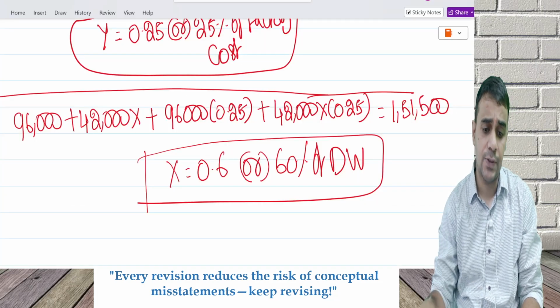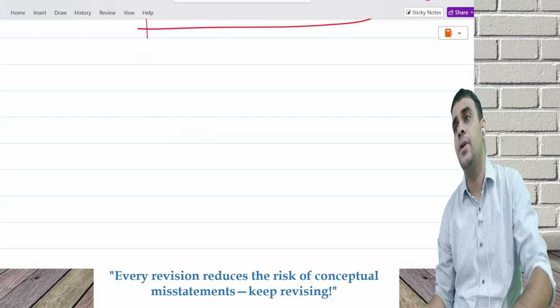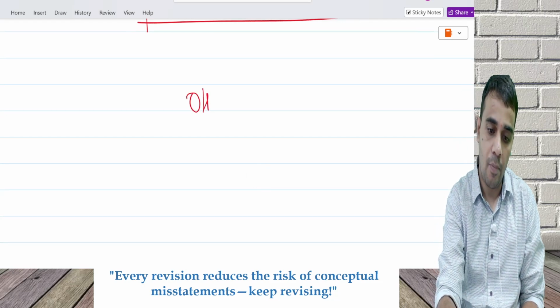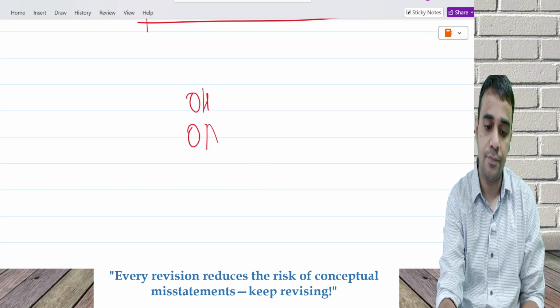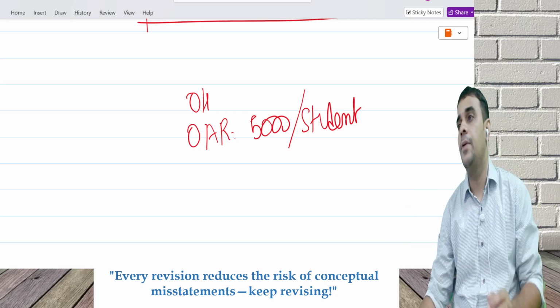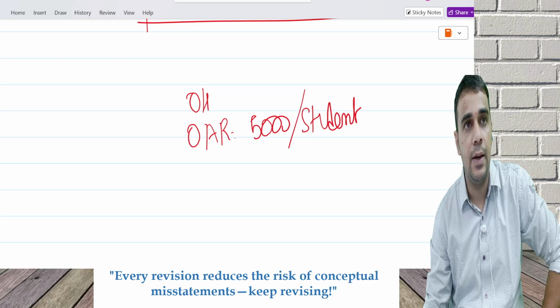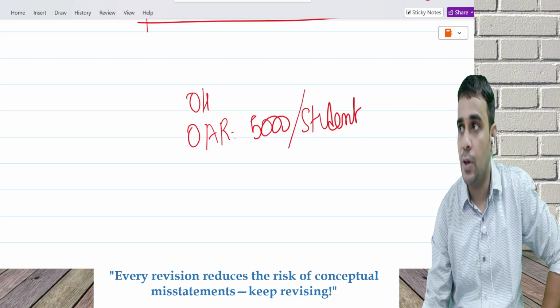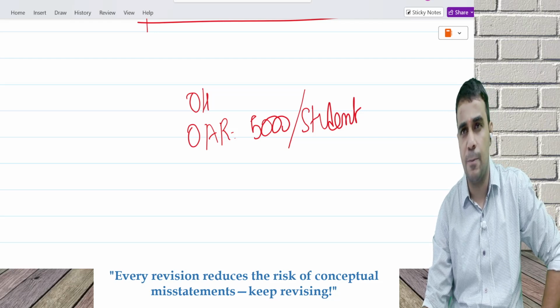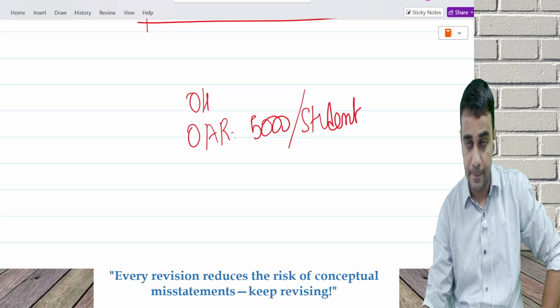I want to recover the money from the end customer. So Bharadwaj Institute decided that we are going to recover overheads at an OAR of 5,000 per student. We decided this recovery rate at the beginning of the year, 5,000 per student, be it CA Inter, CA Final, everywhere.